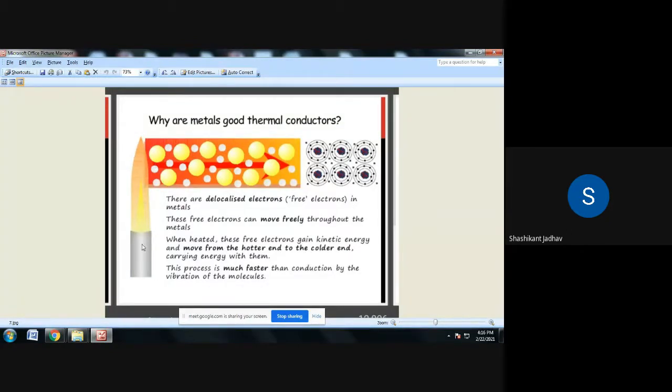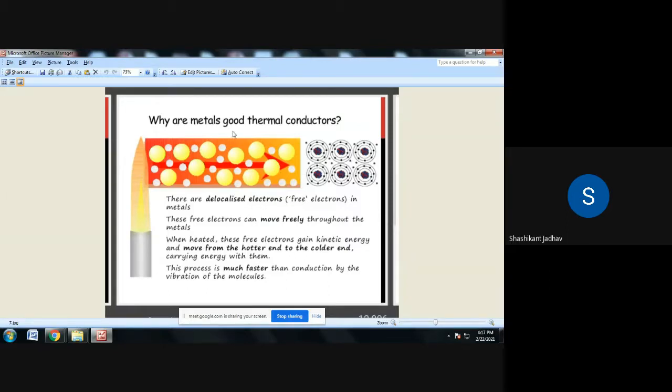So at one end we have to heat it. Because of that, what will happen? Free electrons gain energy at one end and transfer their energy to the other end. In this case, the molecules are fixed; they are in vibratory motion. Because of these vibrations, heat transfer takes place to the adjacent molecules, and there are some free electrons, and because of those free electrons, energy transfer takes place. That is nothing but conduction.